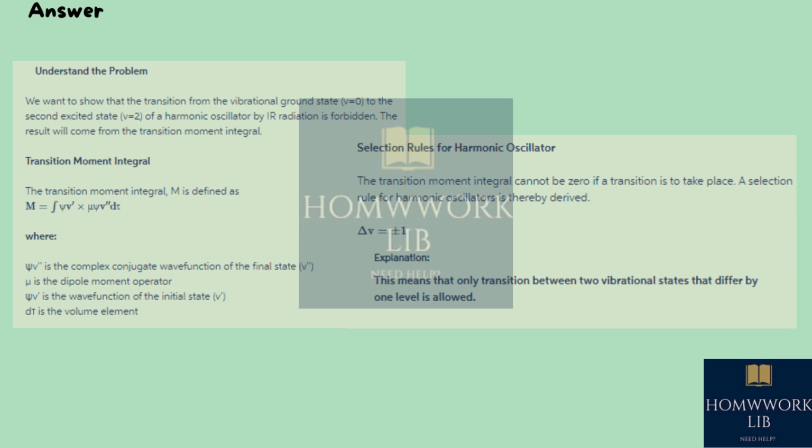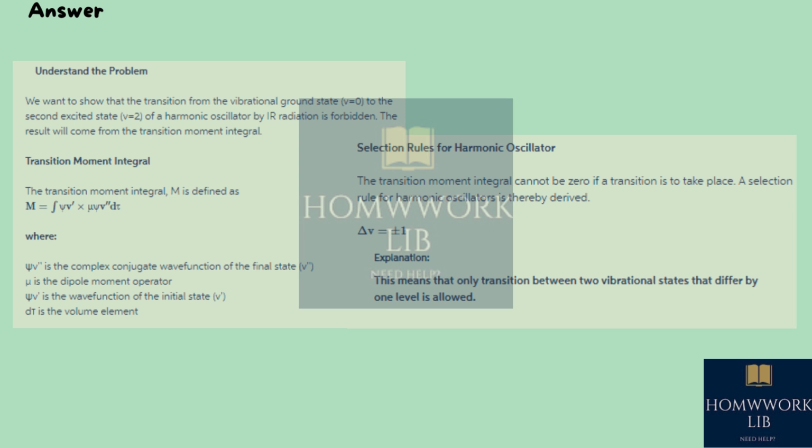Transition moment integral. The transition moment integral, M, is defined as M equals the integral of psi v' times mu times psi v d tau, where psi v' is the complex conjugate wave function of the final state v', mu is the dipole moment operator, psi v is the wave function of the initial state v, and d tau is the volume element.